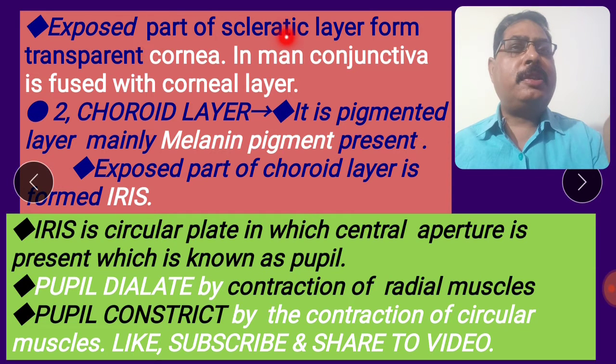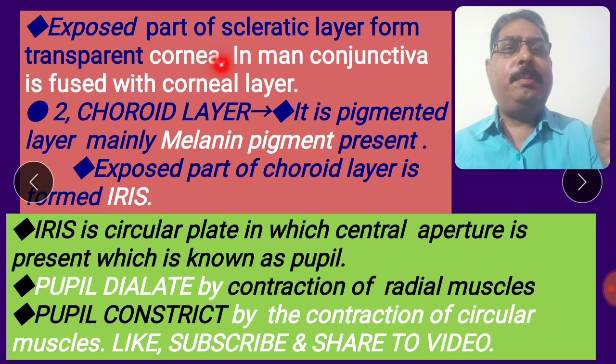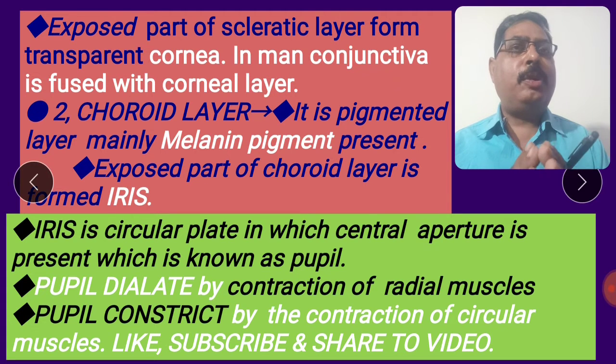The exposed part of the sclerotic layer forms the transparent cornea. I have explained in the previous slide by the figure. In man, the conjunctiva is fused with the corneal layer. The exposed part of the sclerotic layer or sclera forms the cornea. In man, the conjunctiva is fused with the cornea. You have seen in the figure.